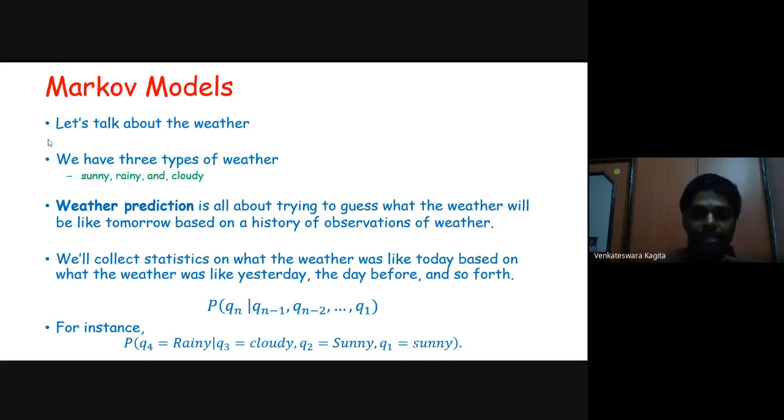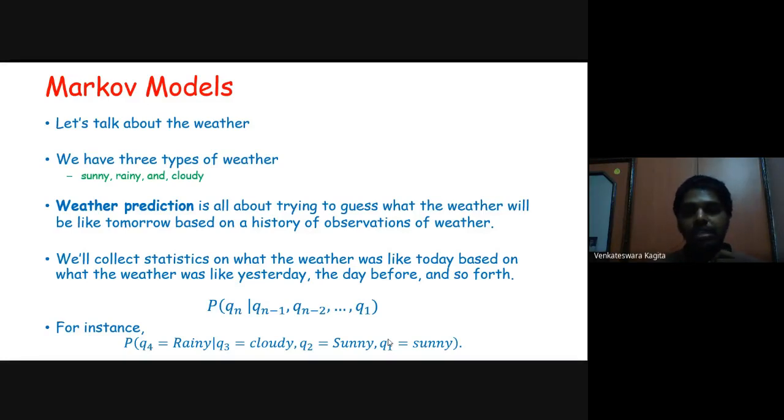For instance, say a 4-day model where we want to predict the fourth day's weather. That is, what is the probability that the fourth day's weather is rainy, given that the third day it was cloudy, the second day it was sunny, and the first day it was sunny?